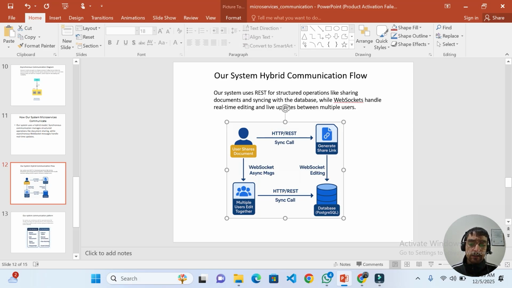In live editing, the user clicks share the link and generate, the API sends a request to the database, and in the response the user gets a URL.